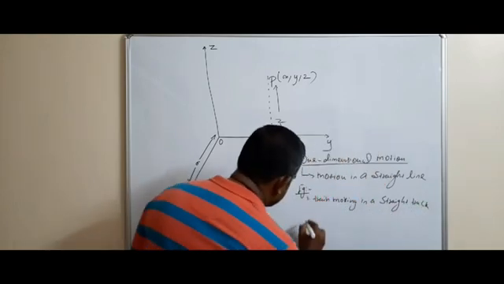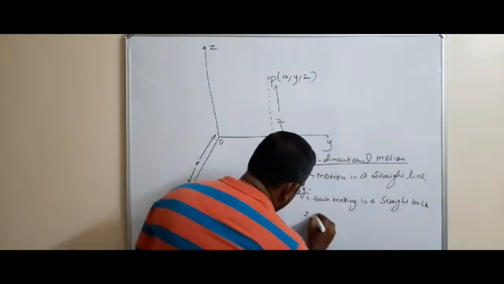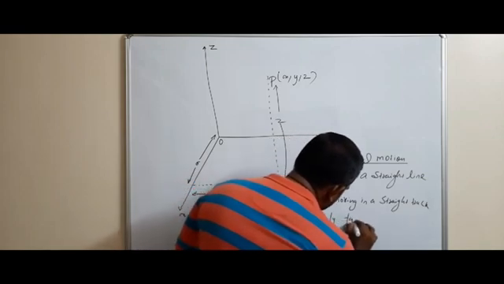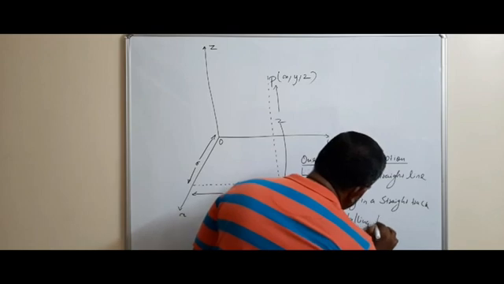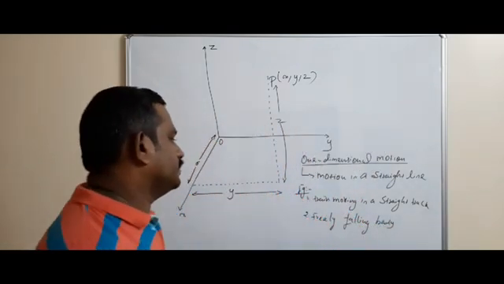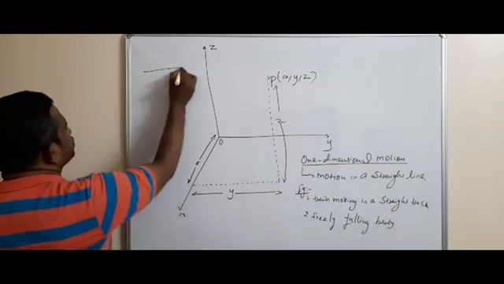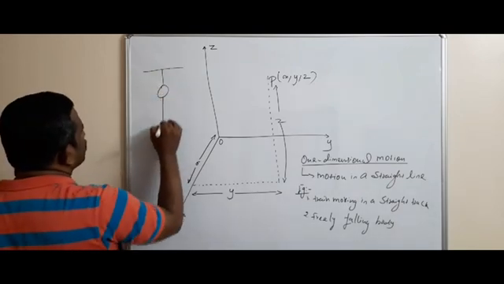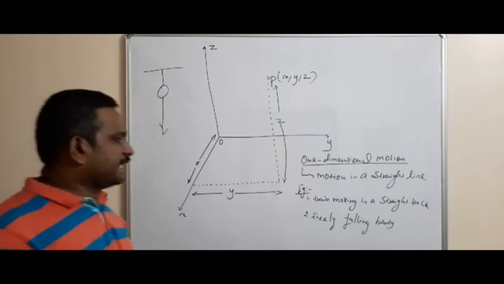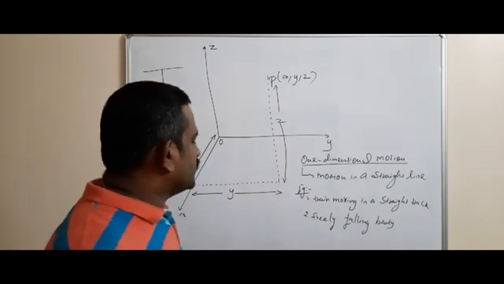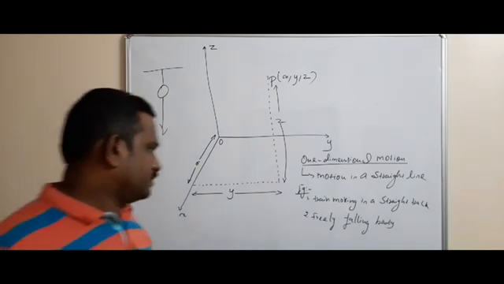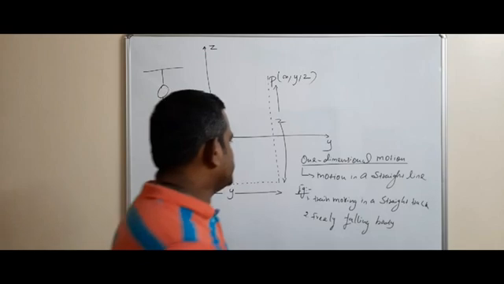Second, a freely falling body, that is a body falling from a certain height under the action of gravity. That is also considered as one-dimensional motion. Then what is two-dimensional motion?